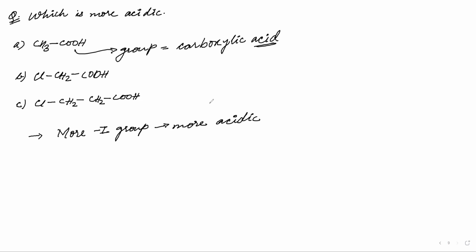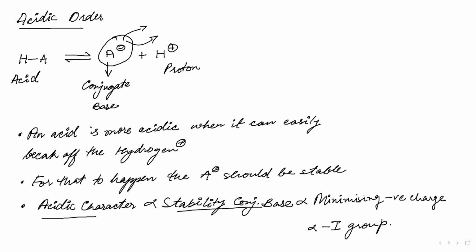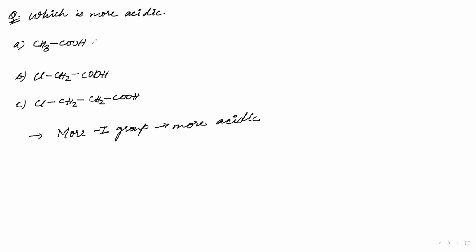More minus I group. If not, then more acidic. How will you determine acidic character? Go to the previous slide. Acidic character depends on the stability of the conjugate base. That means I have to make the conjugate base of this particular acid.